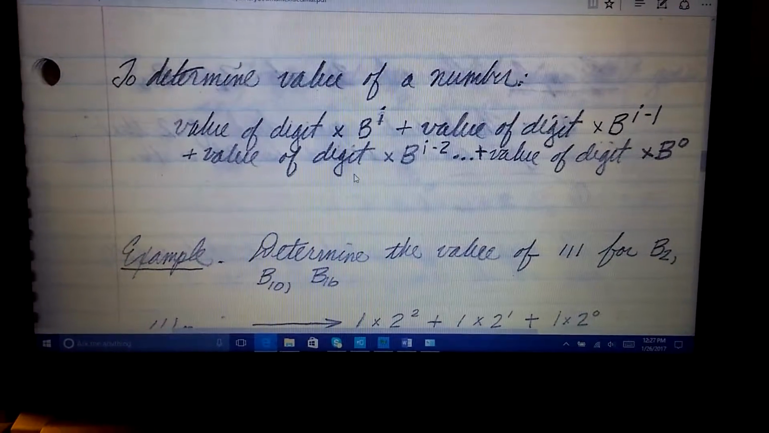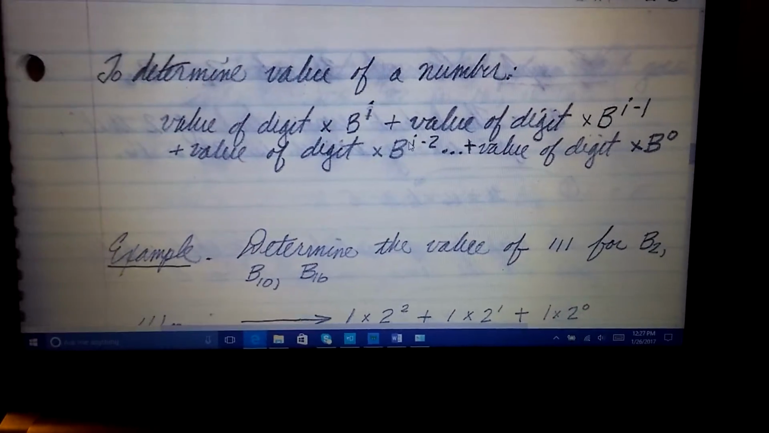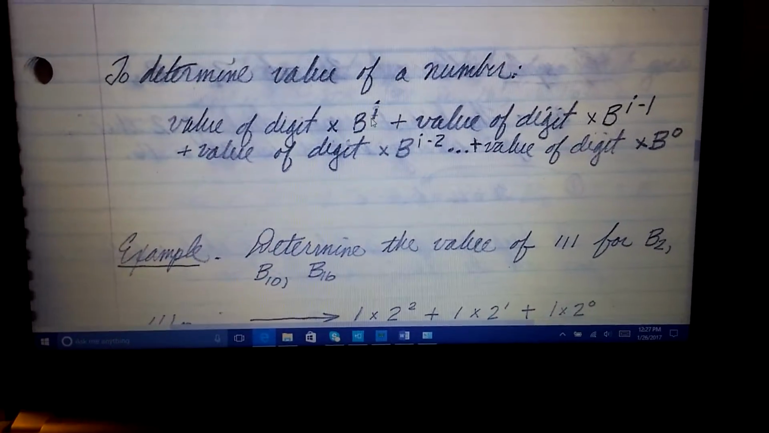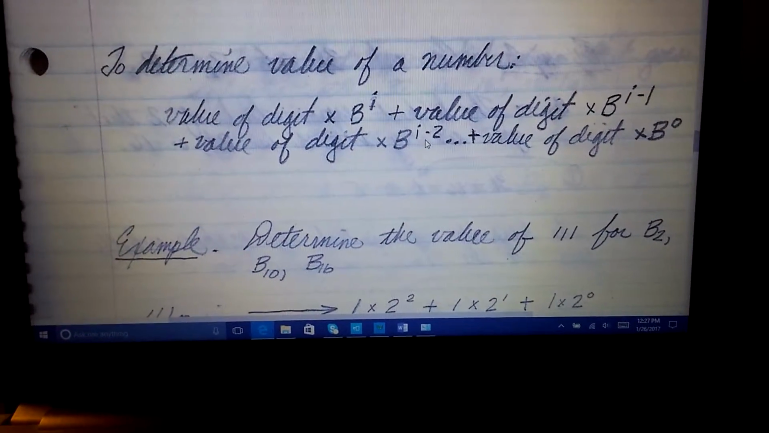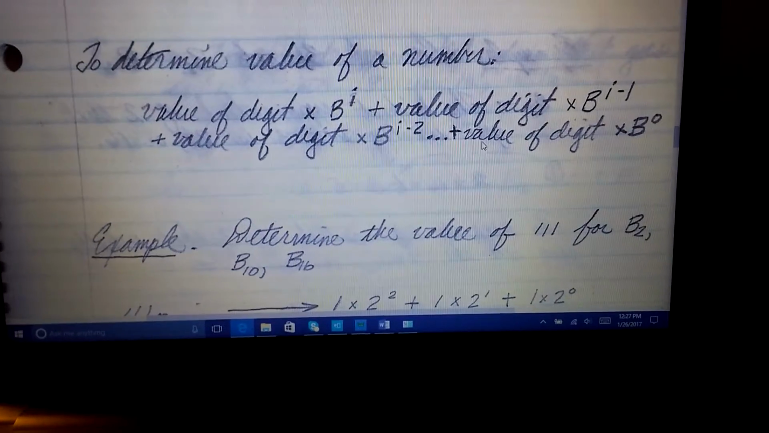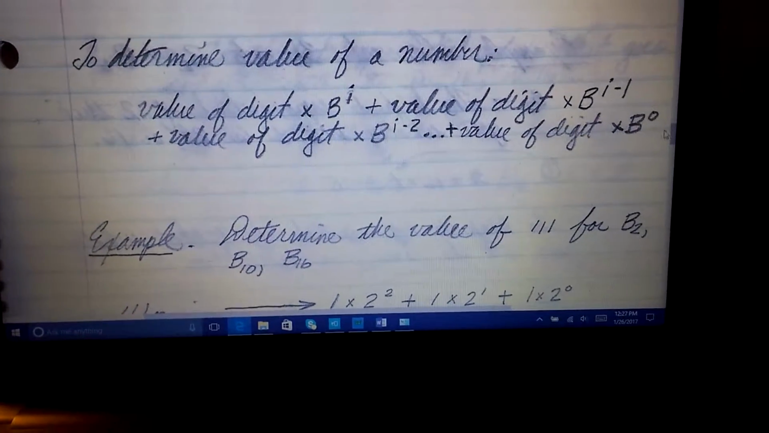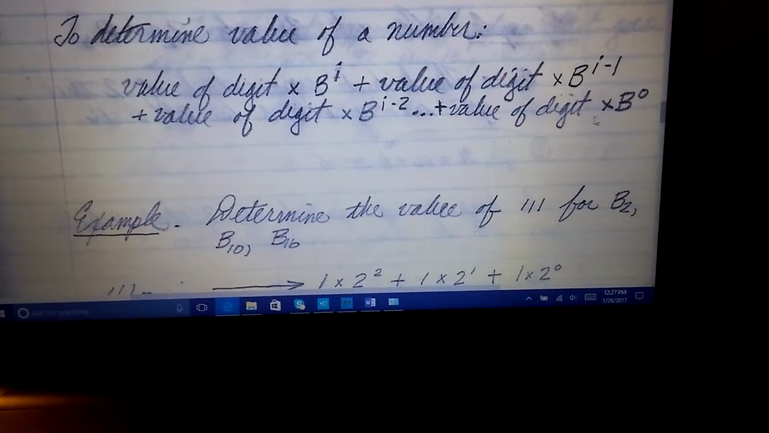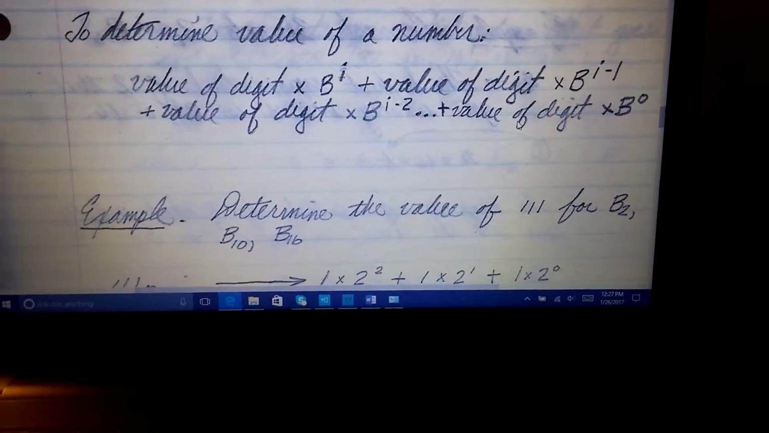This next one is the value of the digit times whatever your base is to the ith minus 2 power. So if this is 5, this is going to be 3, and on and on, with the final addition being the value of the digit times base to the 0. So that's just going to be times 1. So it's just going to be the value of the digit itself.